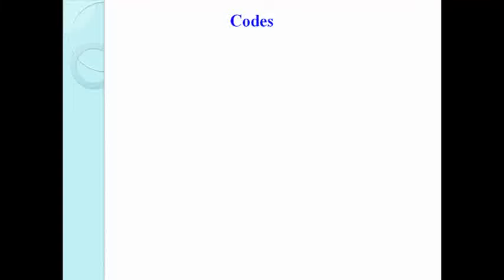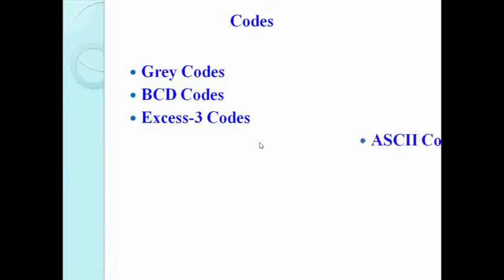The classification of binary codes is weighted code and non-weighted code. First we see the gray code, BCD codes, XS3 codes, and ASCII codes. These are the different codes used in a digital system.